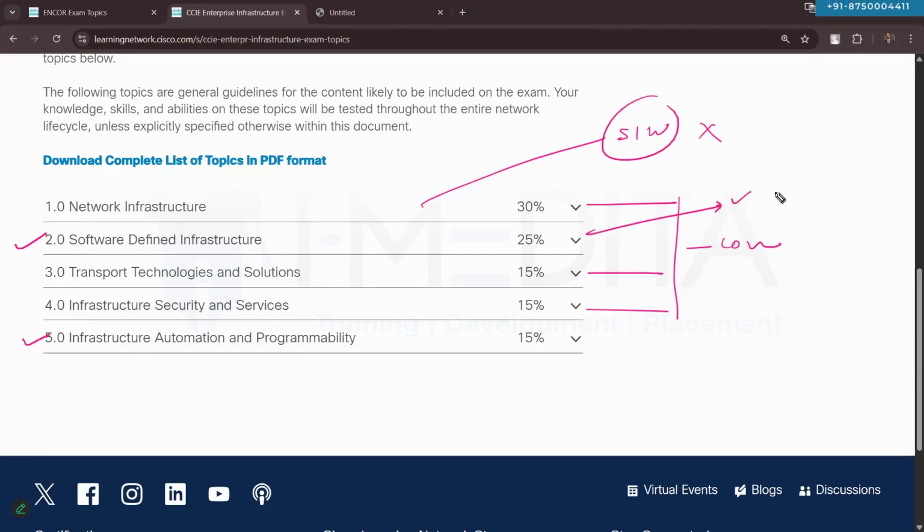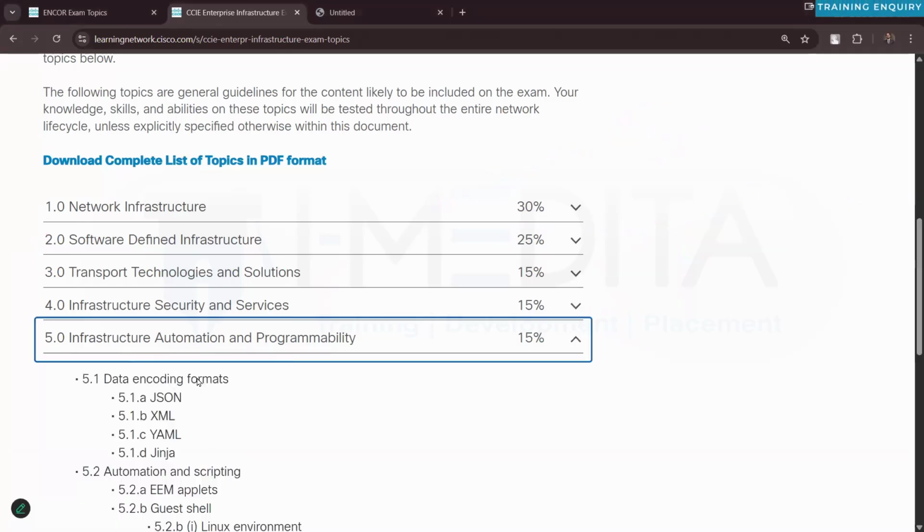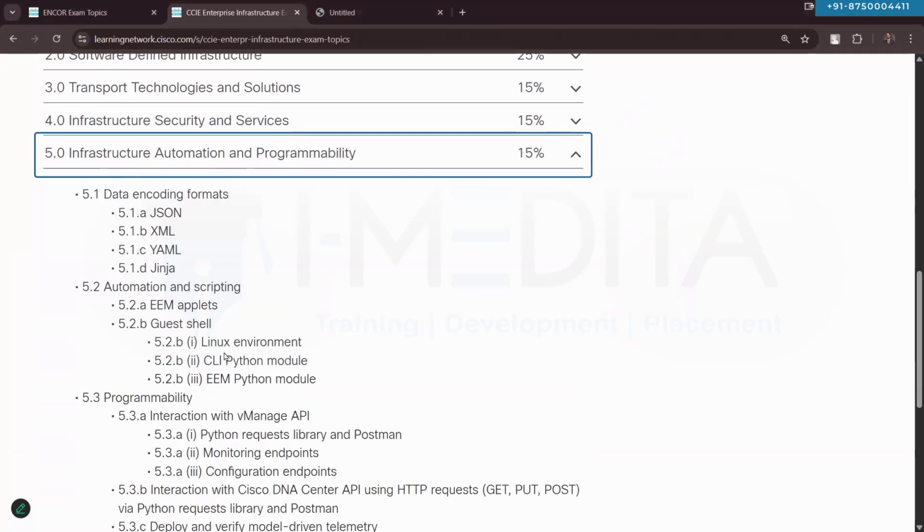There are dedicated classes for SD-WAN and SDA, so that 25% of the content gets covered there. And for infrastructure automation and programmability, there are dedicated sessions. There are dedicated classes, and dedicated recorded sessions are also available. So most probably this content, infrastructure automation and programmability, will be covered there.